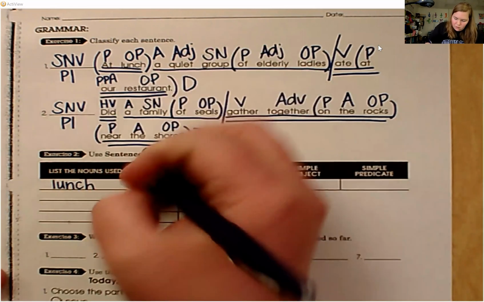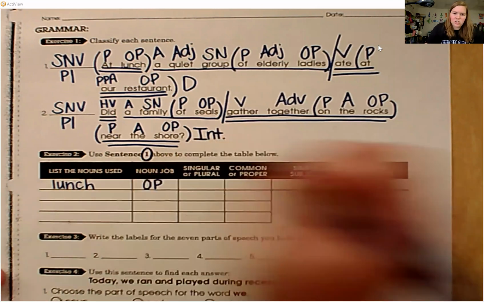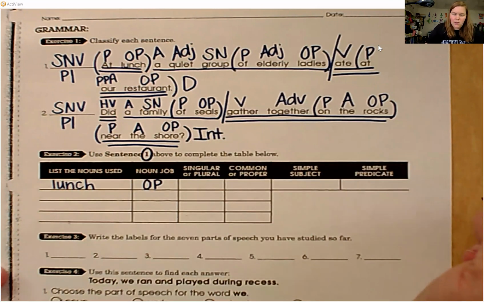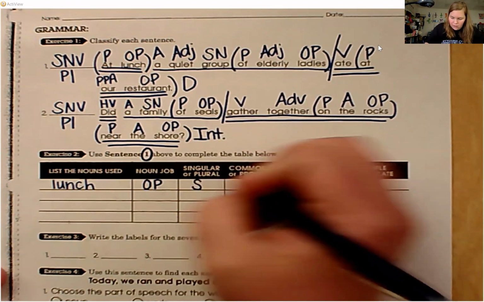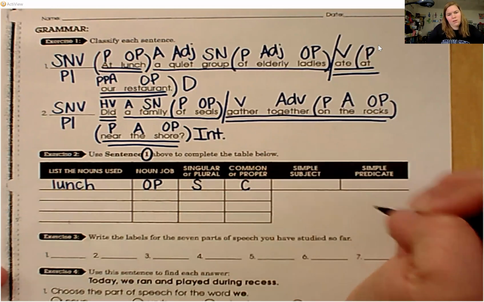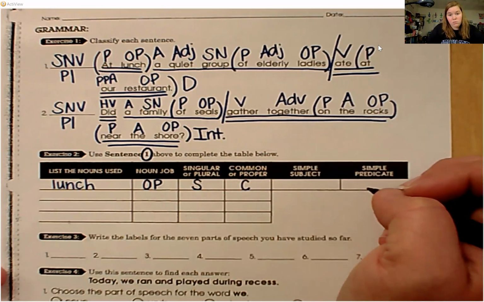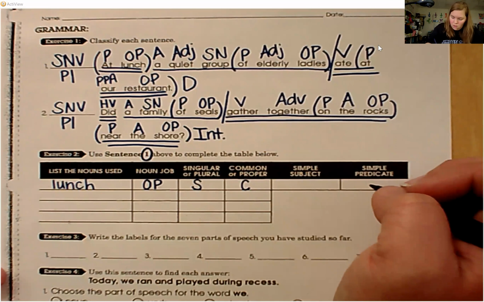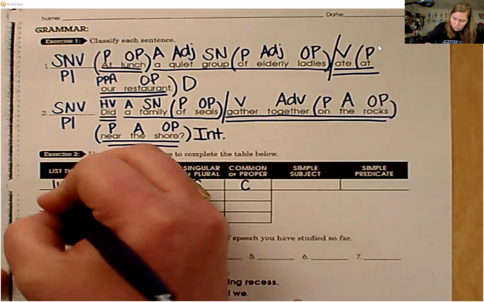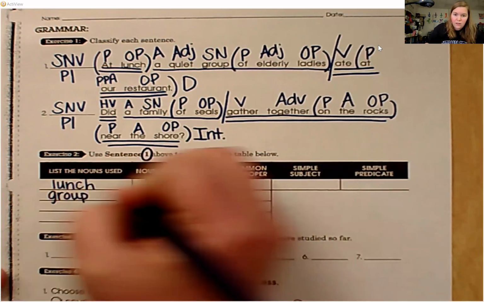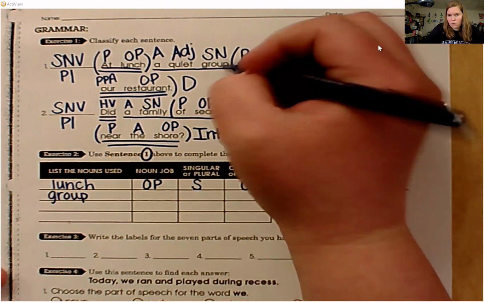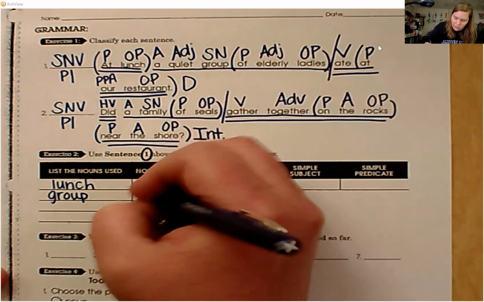Lunch in this sentence is an object of the preposition, OP. Is lunch singular or plural? Singular. And it is common. Another noun, group. And the noun job in this sentence, group is the subject noun, SN.